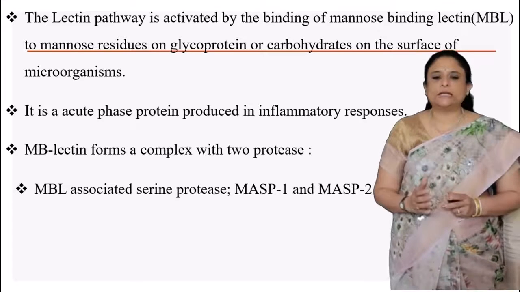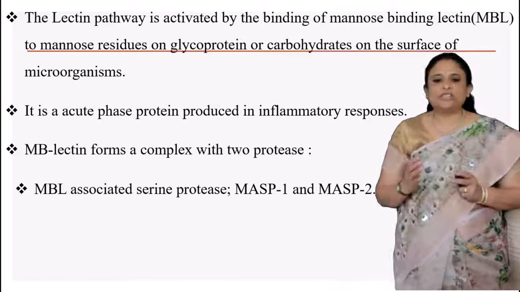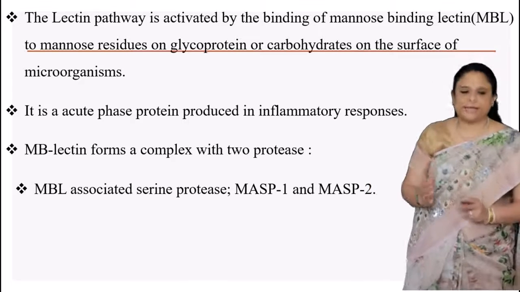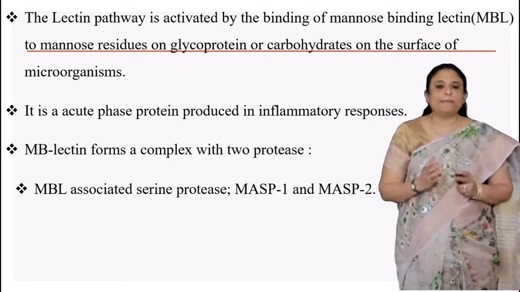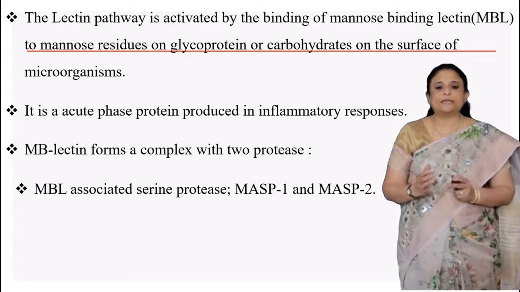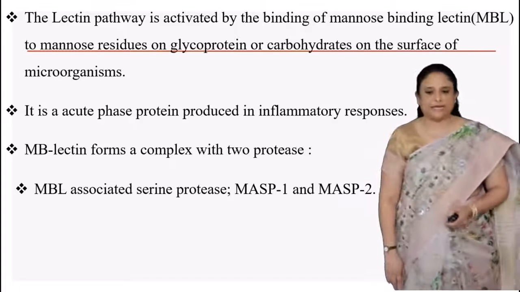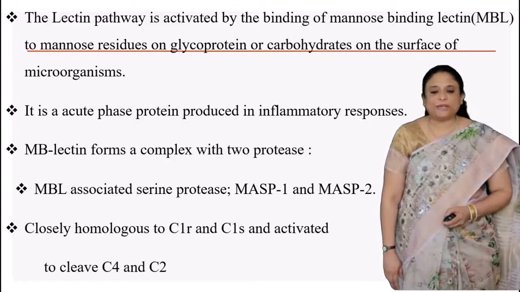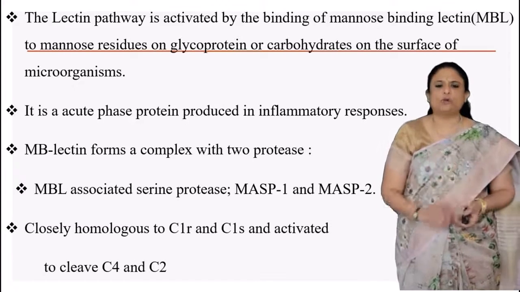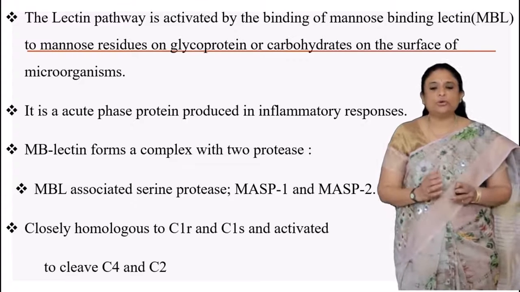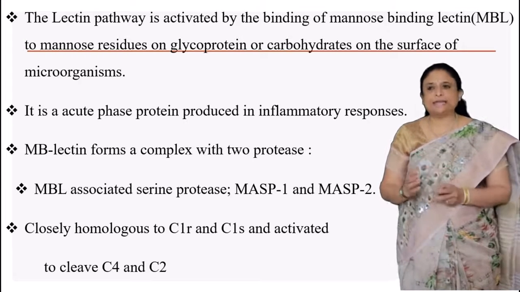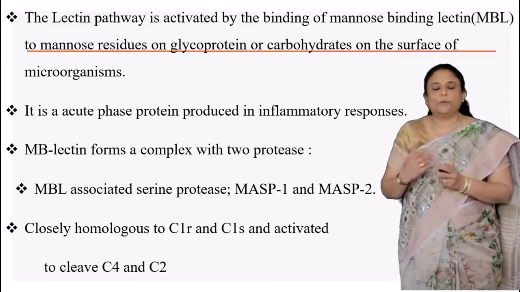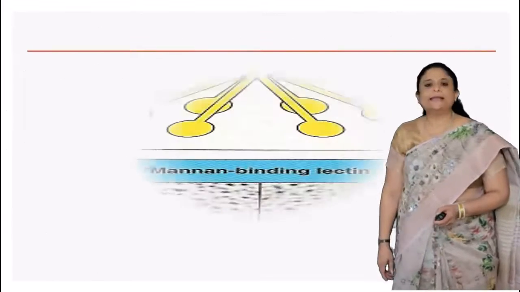Mannan-binding lectin forms a complex with two proteases, which we call mannan-binding lectin associated serine proteases, MASP1 and MASP2, which are closely homologous to our C1r and C1s, and these are the ones which activate C4 and C2.